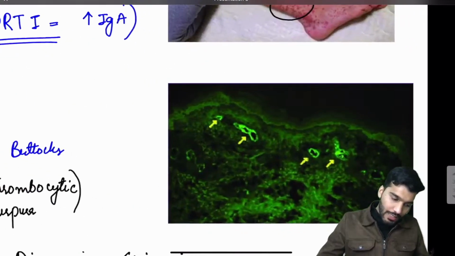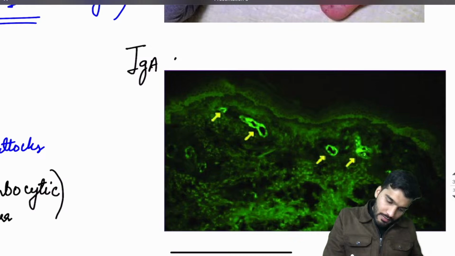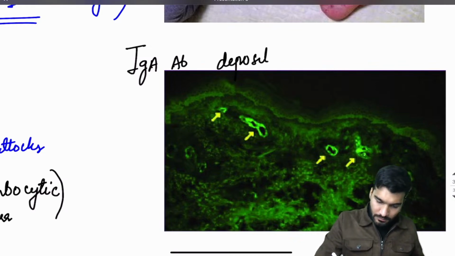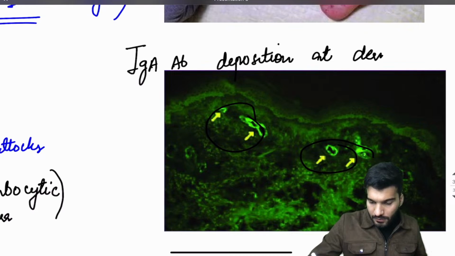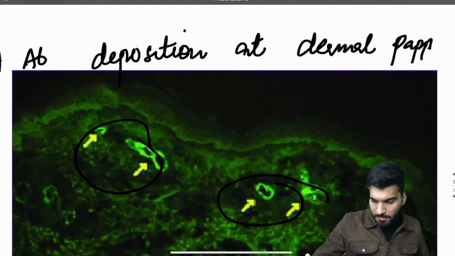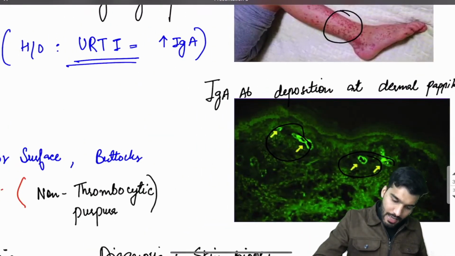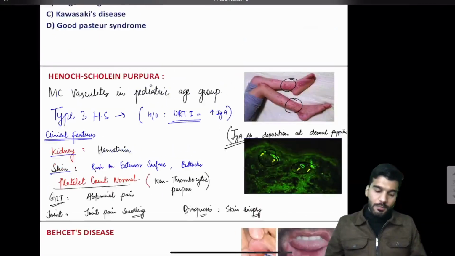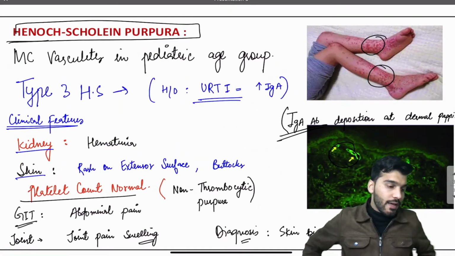Along with that, you can see there is IgA antibody deposition at the dermal papillae. Is that clear? So that's your Henoch-Schönlein purpura, HSP.